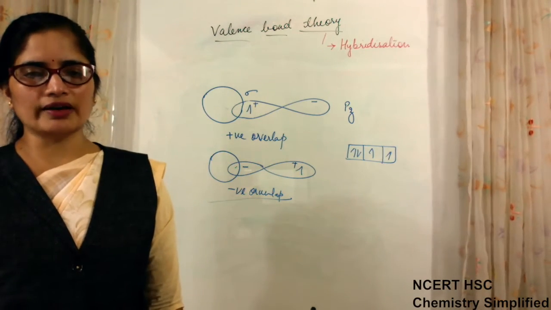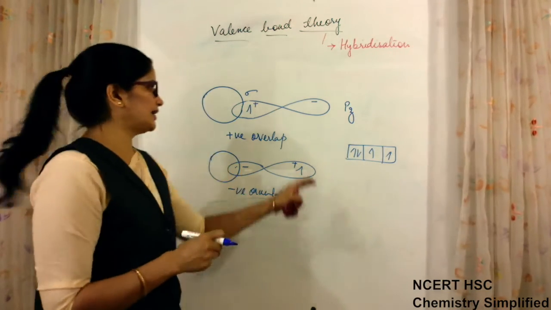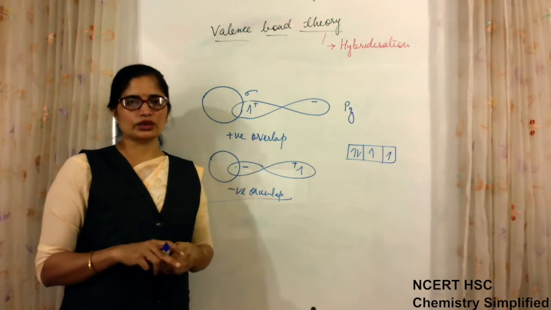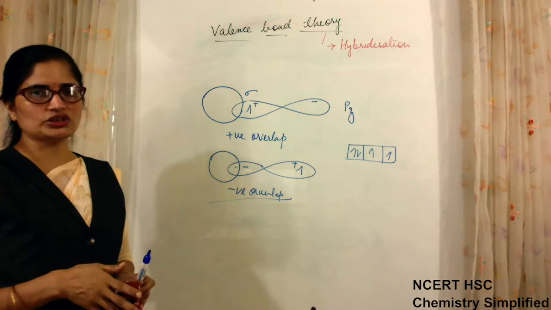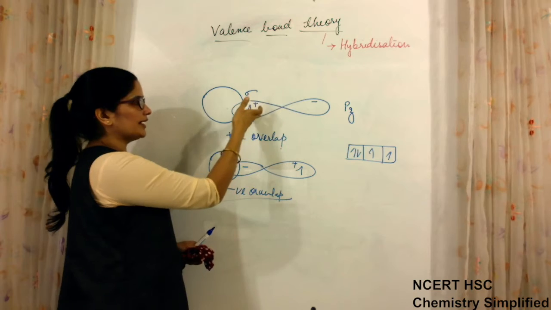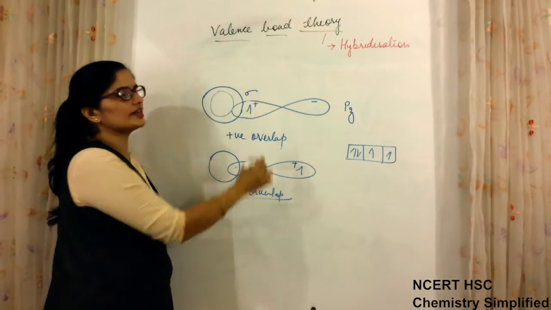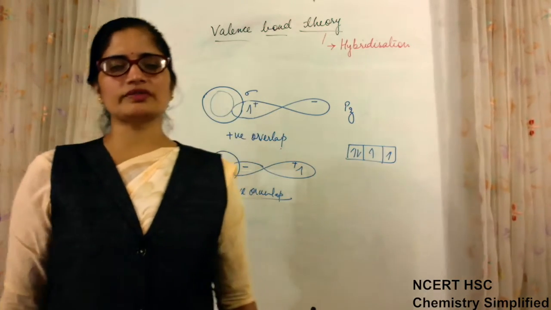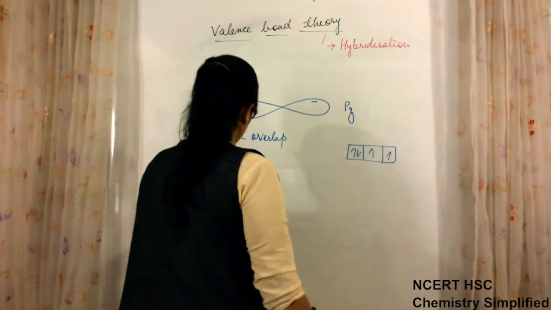So every time bond formation will not take place. Only when the electron is coming to this place, then bond formation will take place. So conditions are always responsible for bond formation. If positive overlap is taking place, that means the electron is overlapping with the S. In case of S, this is not a problem because S is spherical in shape, so when the electron is coming this side, it will overlap and bond formation will take place. So we have to remember this.